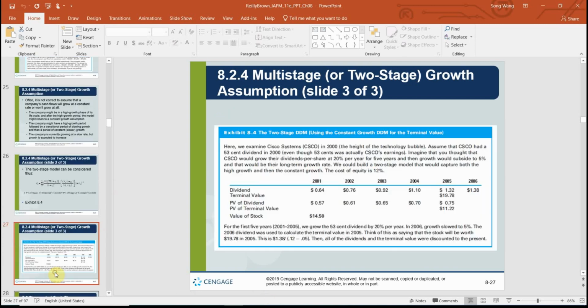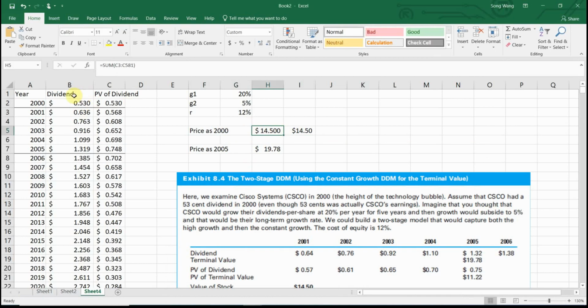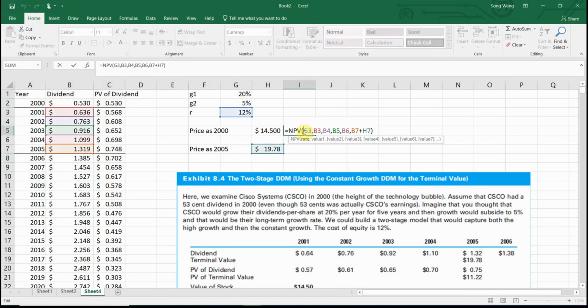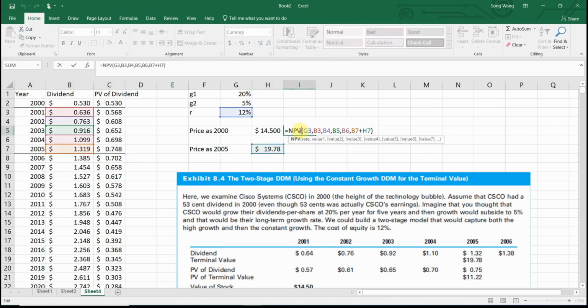And I think the best bet is to use one of these 2 methods. If you have computer power, you run this. If you don't have the simulator, then you run this 2-stage model. Basically, you need to solve for the price at the end of the first stage. So between 2001 and 2005, that's the first stage. You need to solve for the price at the end of the first stage and then incorporate it as part of the last year's cash flow in the NPV calculation.